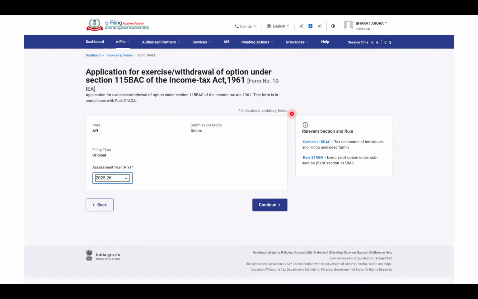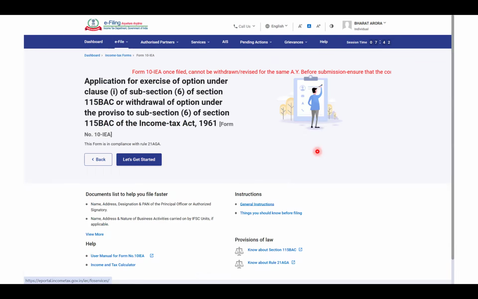Once you click on file now, this page will open up, right? It says give your PAN number and how you want to submit it, online is the option. And then what is the assessment year that you're filing for? And then you click on continue. If you want to read about section 115 BAC, you can click here and read more about this section also, right?